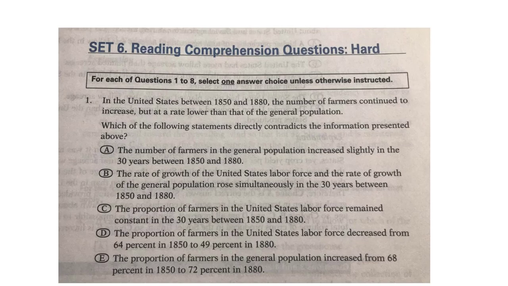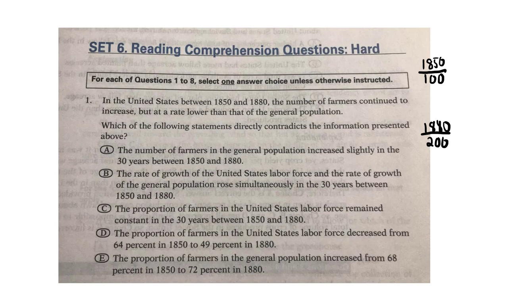So this one here is pretty tough, but if we kind of are careful, we can tackle it. They gave us a time frame, so 1850 to 1880. Okay, 1850 and then 1880. And it says the number of farmers continued to increase. So let's just say in 1850 there's 100 farmers. Okay, and then in 1880, let's say that there's 200. So that's an increase of 100%, right?